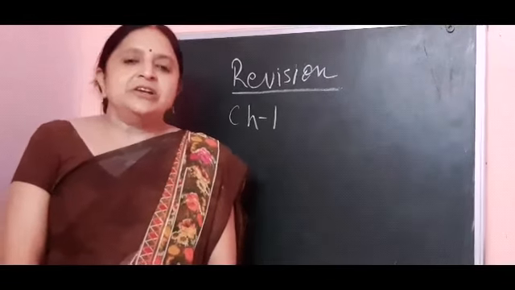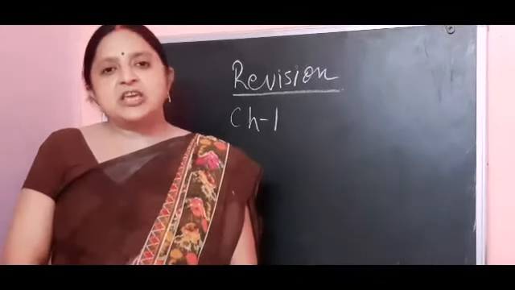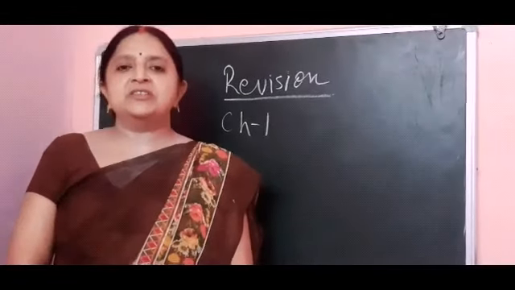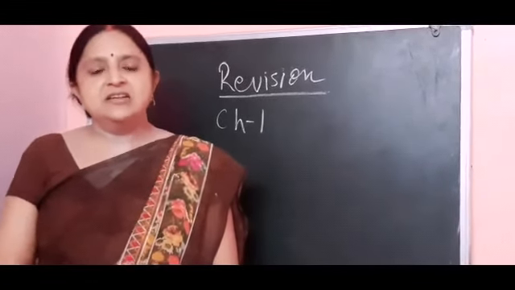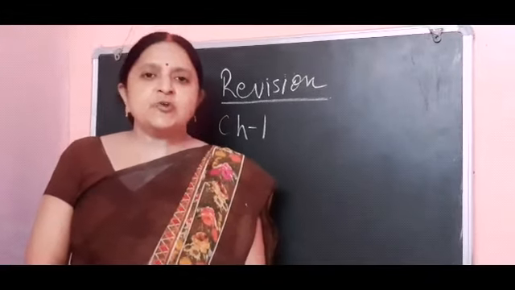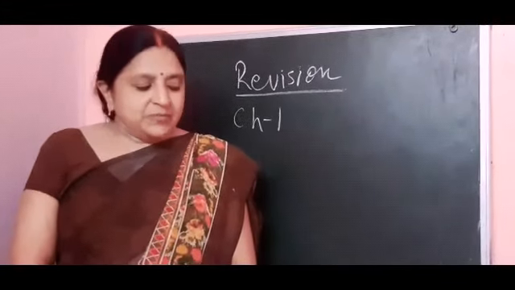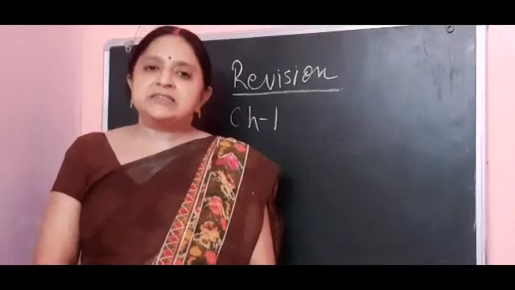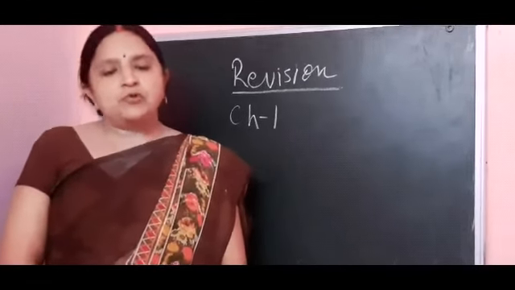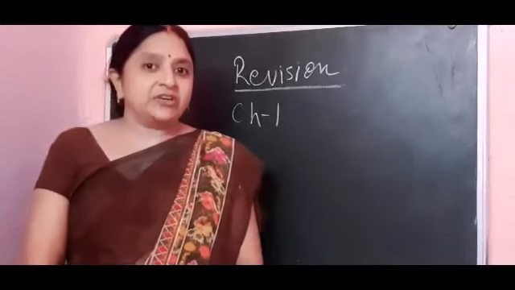In our book, the names of different scientists are given on the basis of the discoveries they made, and you all have to study them. The next topic is the branches of biology. Branches are given on the basis of approach of study, and on the basis of organism.